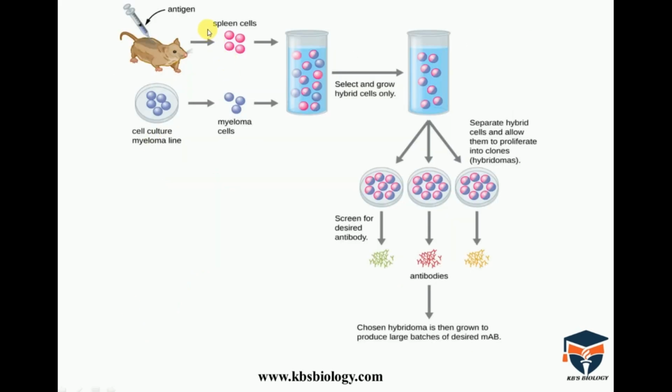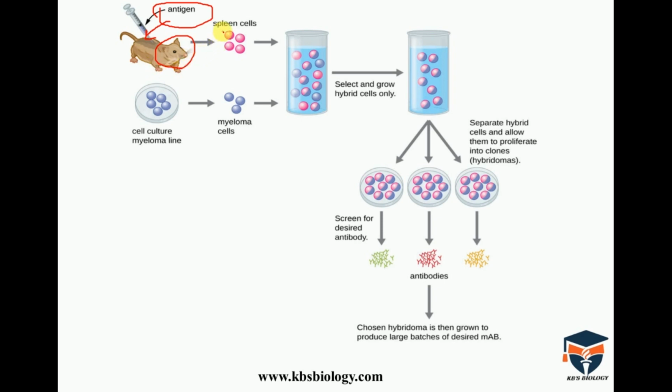Then we will look at the flowchart of antibody production. The antigen of our interest is injected into mice, and the mice become immunized against this antigen.